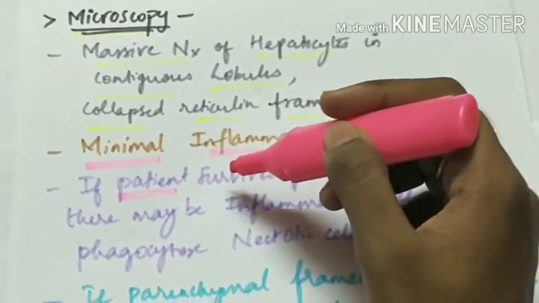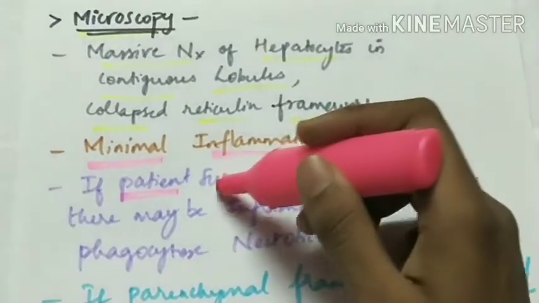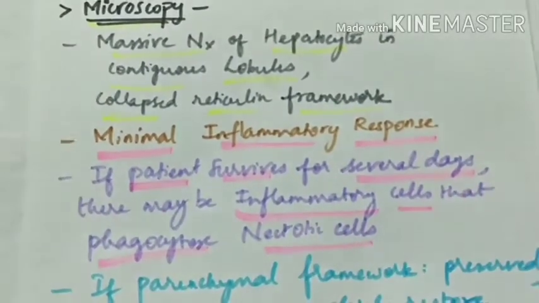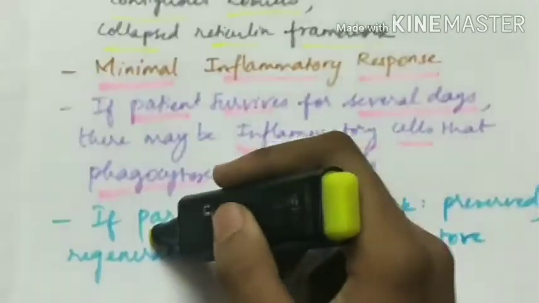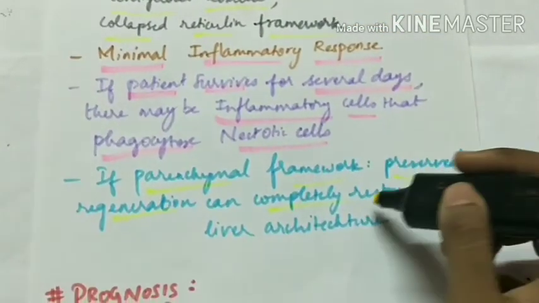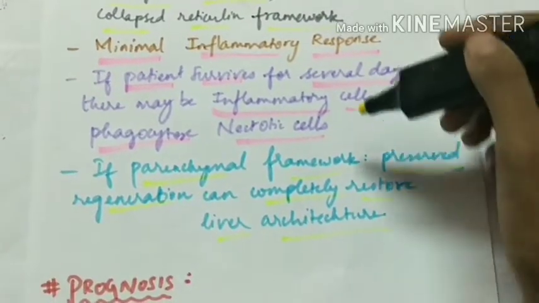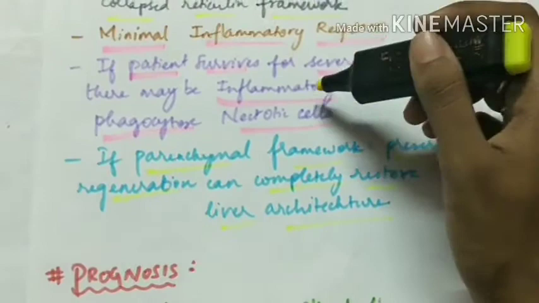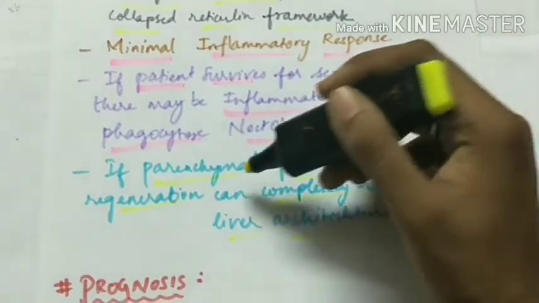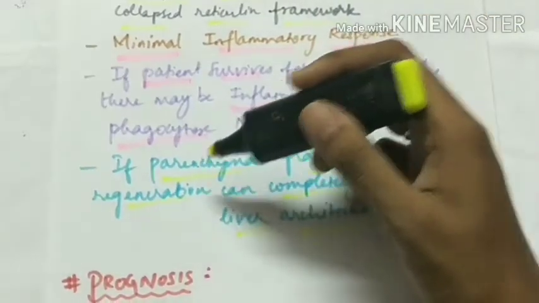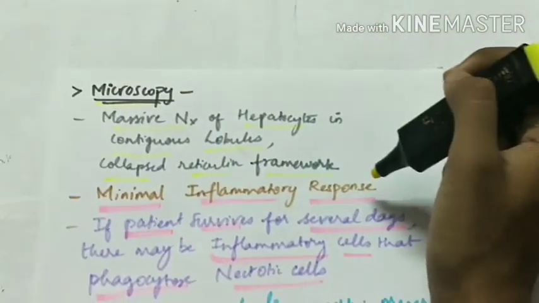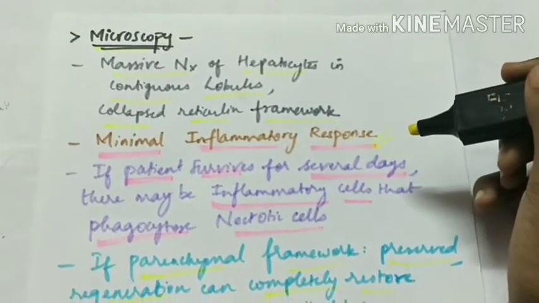If the patient with fulminant hepatic failure survives for several days, then inflammatory cells are present which phagocytose the necrotic cells. And if the parenchymal framework is preserved, the regeneration can completely restore the liver architecture.